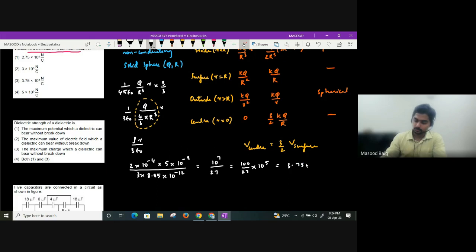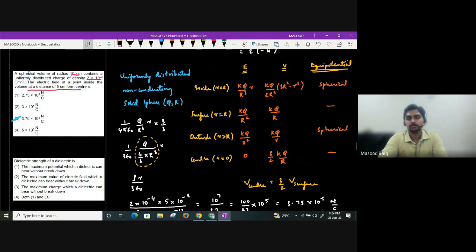Clear, all of you? Did you understand, everyone? It's a very good question again. Please remember, for a non-conducting uniformly distributed solid sphere, these will be the variations: inside, outside, surface, as well as at the center. Clear? Understood, all of you?